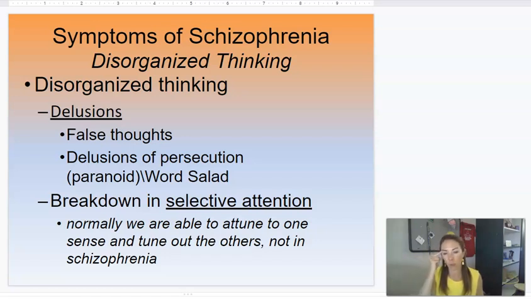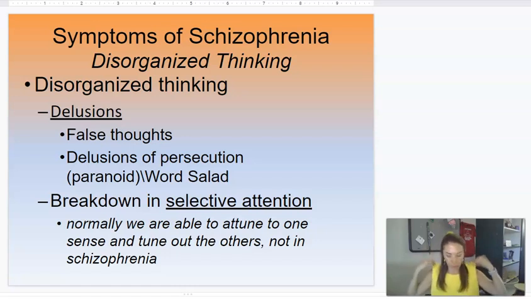Something is wrong with cognition. This and hallucinations, which I'll go over in the next slide, are thought to be some type of breakdown in selective attention. I threw that in because it's good review. Remember from sensation and perception that selective attention is being able to attune to just the one thing we're supposed to, even though my body can feel, hear, see, touch, and taste other things.